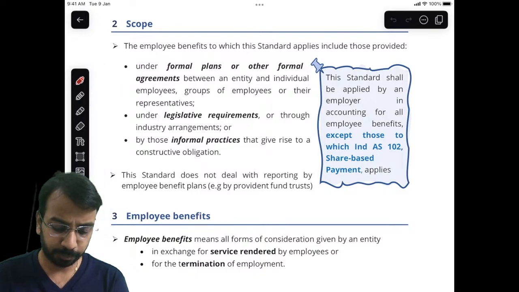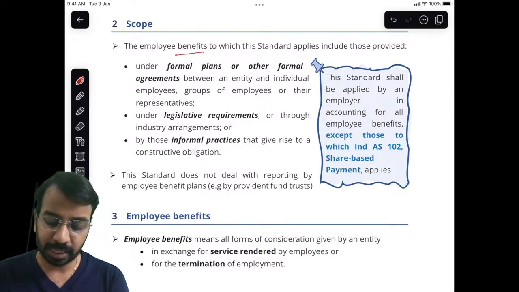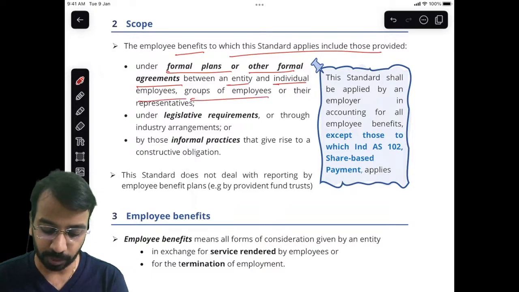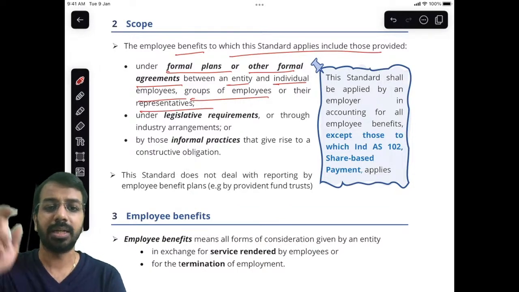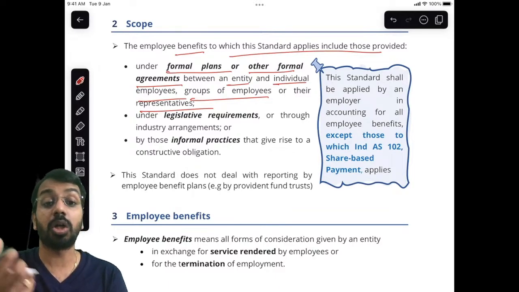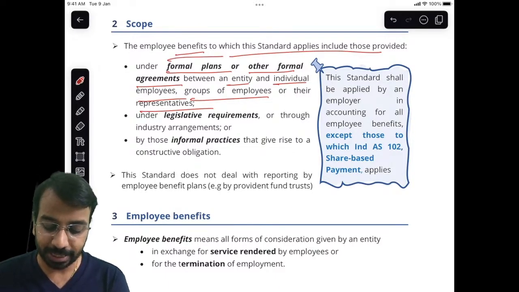Okay. Now, the employee benefits that we are talking about in this standard are those which are provided under formal plans or other formal agreements between an entity and individual employees, group of employees, or their representatives. Basically, there is an employer, there is an employee, or there are a group of employees. You would have heard about this term called unions, right? Now, they have agreed. There is either a plan or there is an agreement.